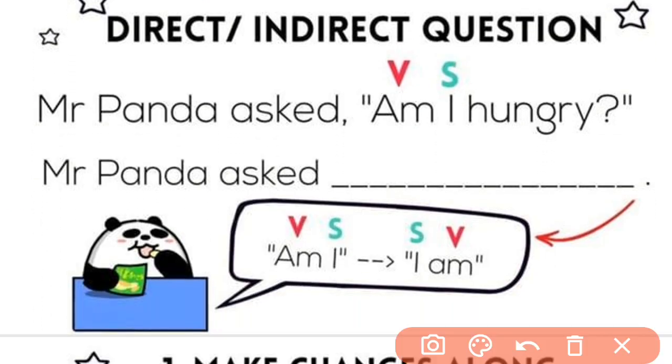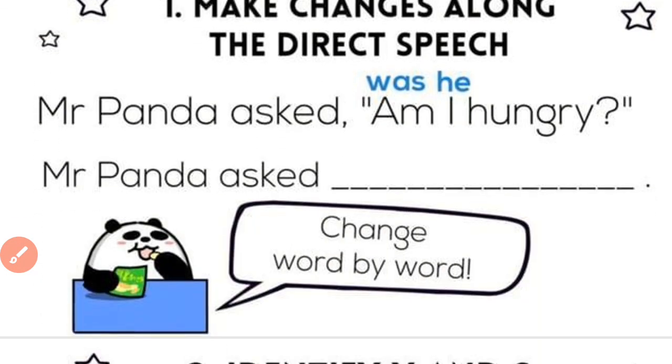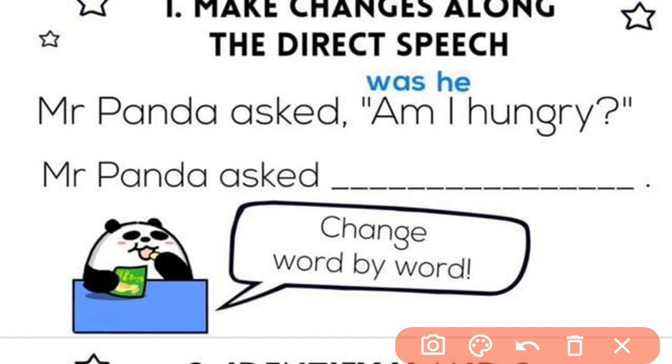So the answer becomes, if you have to find the verb and subject, then you have to change the place of the verb and the subject by reversing them like this: "Am I" and "I am." So there we go, and just change the present tense, as I have told you, to the past tense or a perfect past tense. Here we are changing into past.